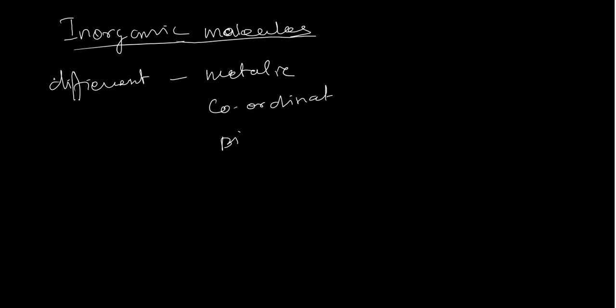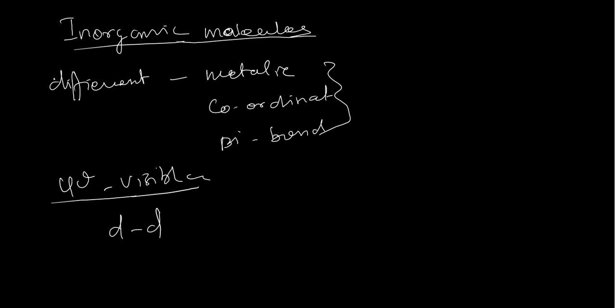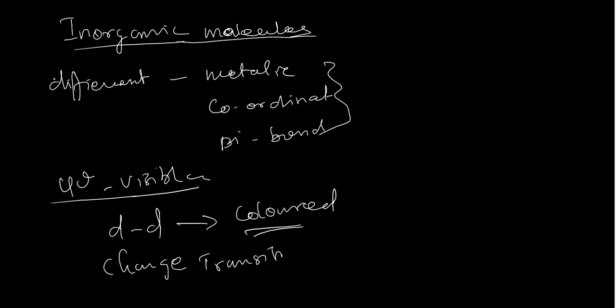Usually, when they absorb in the UV and visible region, inorganic molecules produce d-d transitions, and this is due to color. All the colored molecules may produce d-d transitions, charge transfer spectra, or several other transitions, and therefore we don't classify them into the sigma, sigma star classification; it may not apply to inorganic molecules.